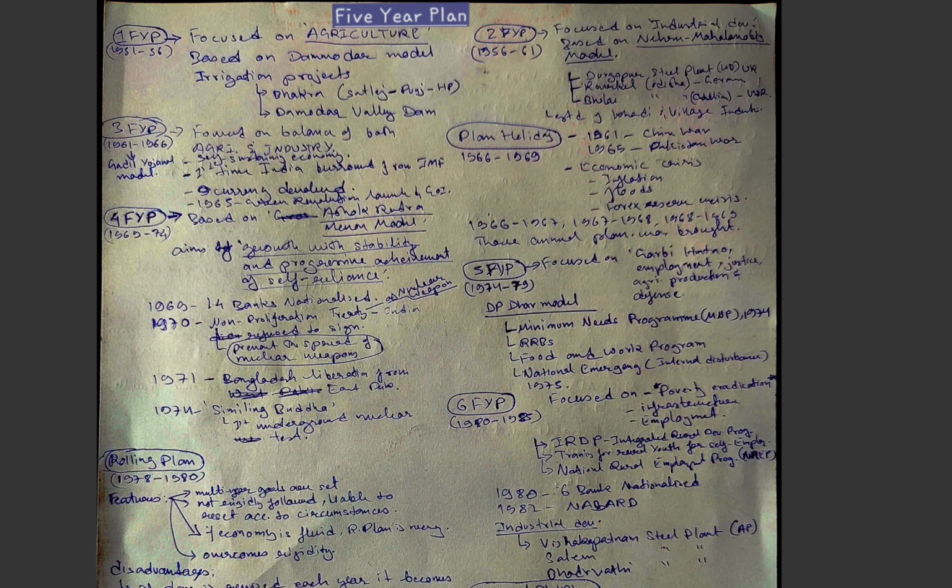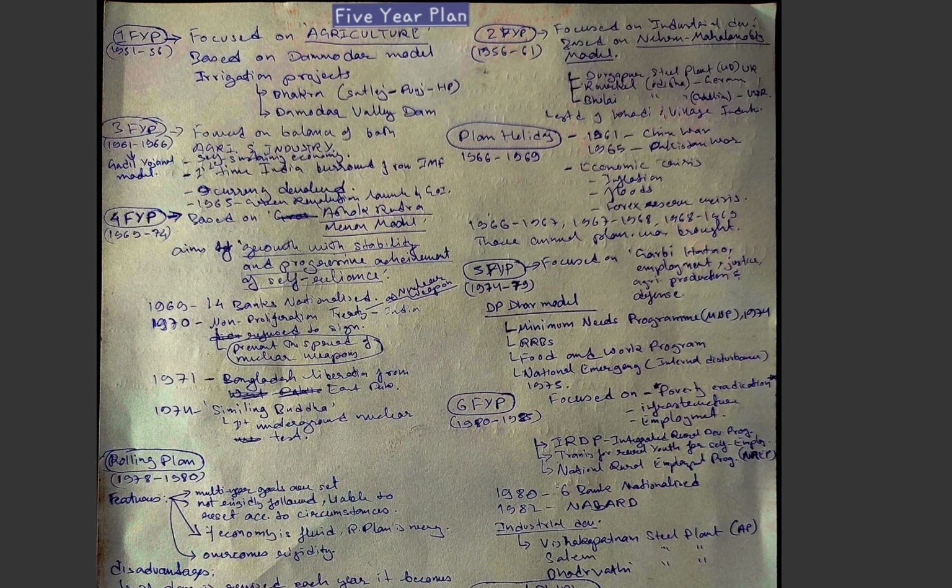In prelims the question might come in this way: the 5-year plan is based on the following models. You have to understand that the first 5-year plan was the Damodar model, and various irrigation projects were established, like the Bhakra Nangal project on the Satluj river, between Punjab and Himachal Pradesh, the Damodar Valley Dam, and Hirakud on the Mahanadi.